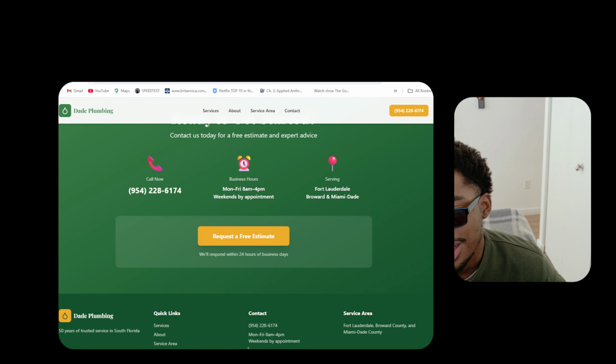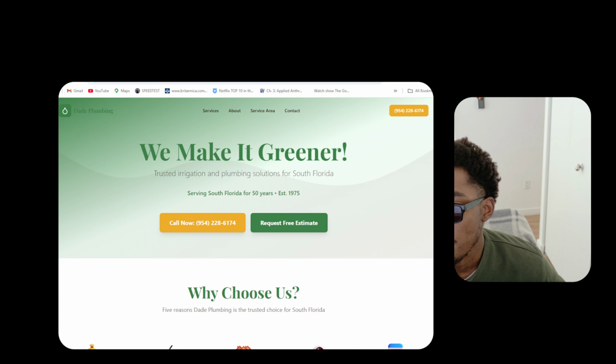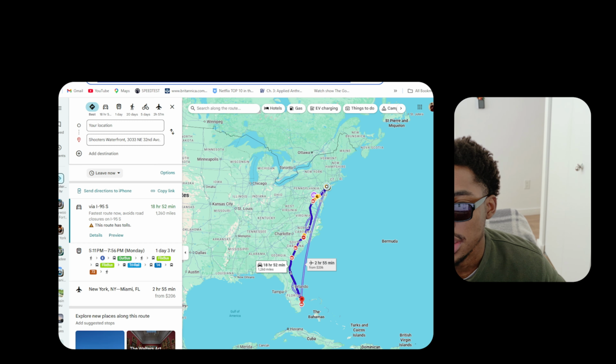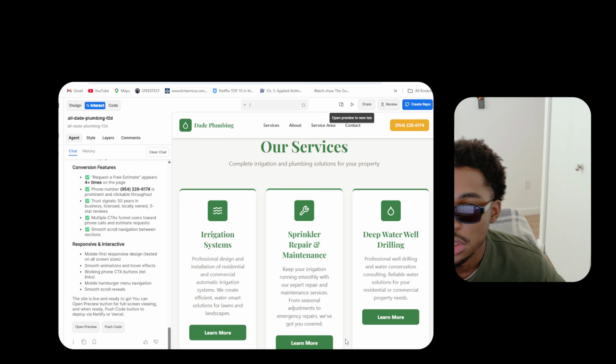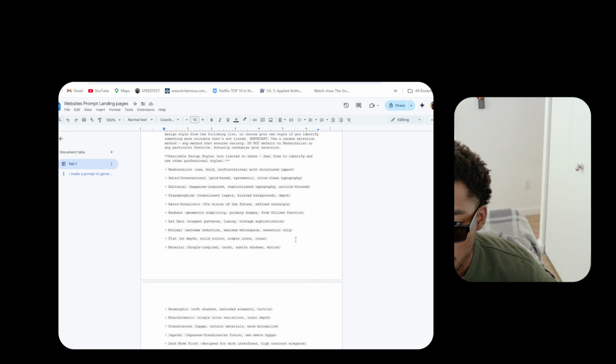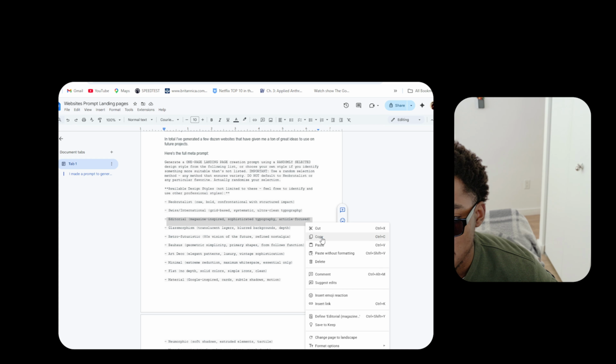But what I do not like is this right here. I don't like the way it feels, like there's something wrong with it. So we're definitely gonna have to say, hey, implement this design instead. What we're gonna do here is just copy and paste this. I want a better description of this.